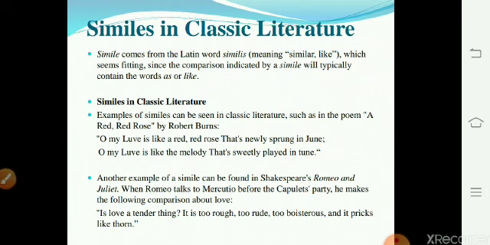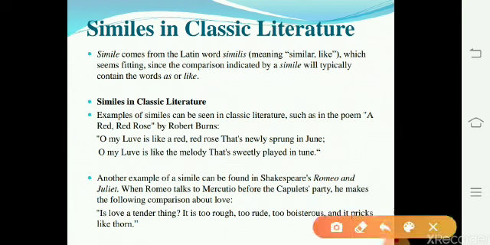We are going to look at some examples of similes in classic literature. First of all, we should know that simile comes from the Latin word similis, meaning similar and like, which seems fitting since the comparison indicated by a simile will typically contain the words as or like.